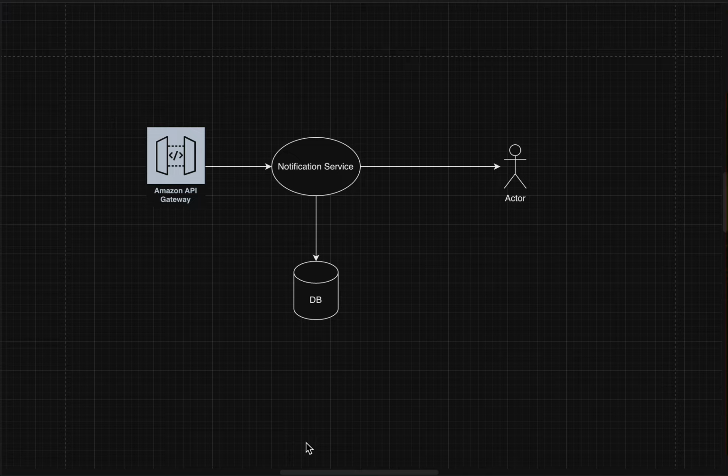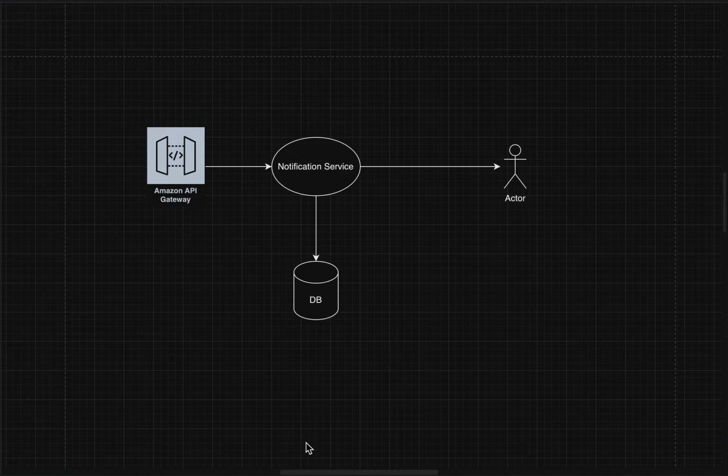As you know, for sending an email, you need an SMTP server. Similarly, for SMS notifications, you need some service providers, and the same goes with WhatsApp and push notifications. So there are third-party services which are responsible for sending one type of notification.